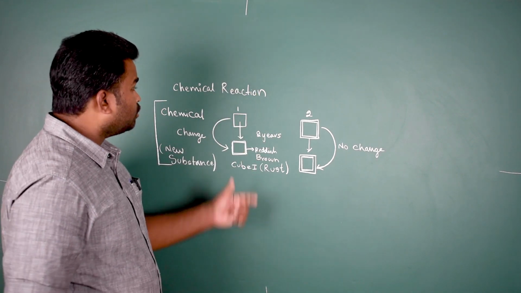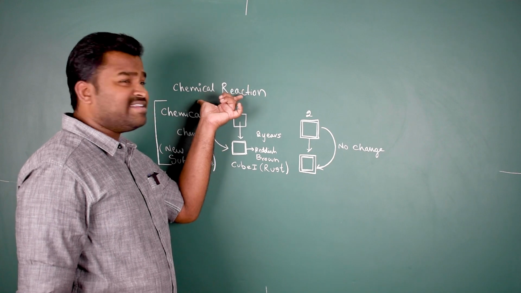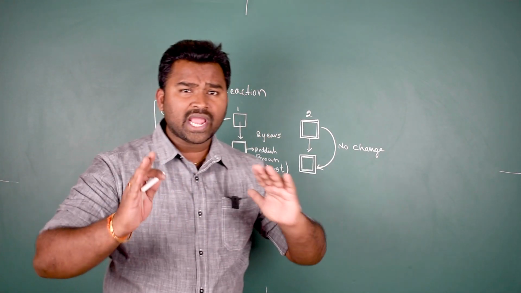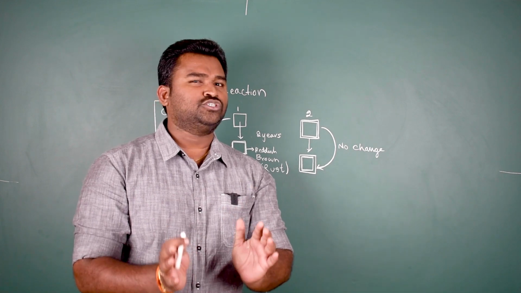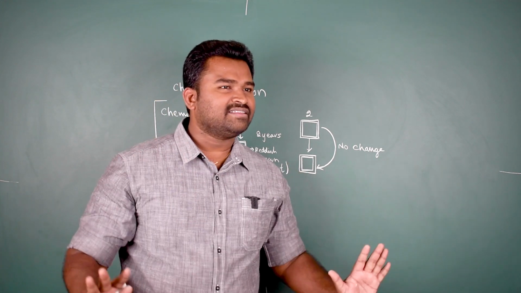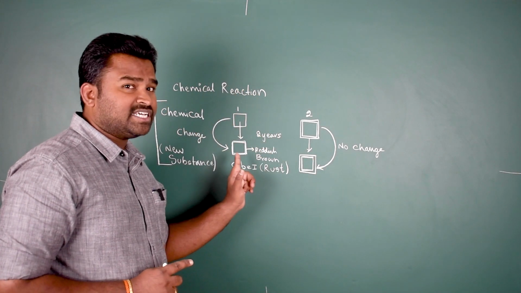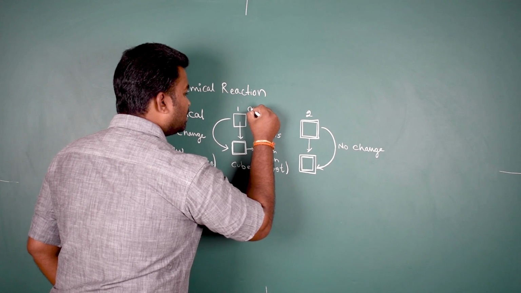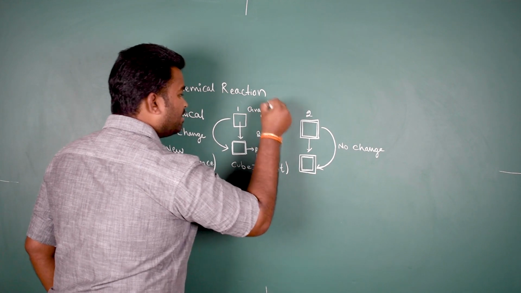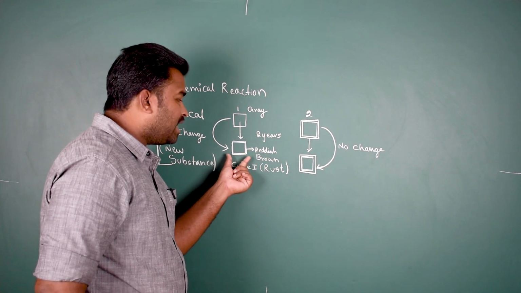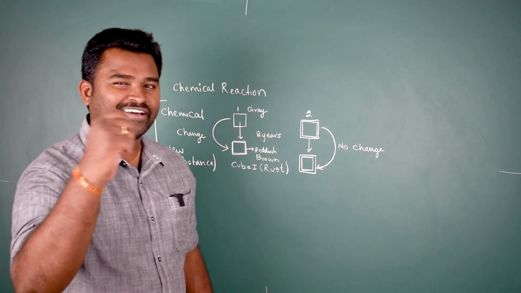To understand this chemical reaction much better, how do I know that a chemical reaction has actually taken place? One very clear thing I can say from this example is, initially my iron was gray in color, but after 2 years when I looked at it, there was some change in color.